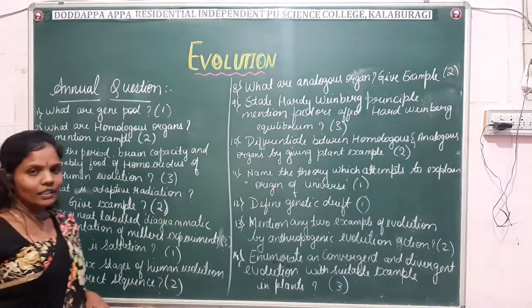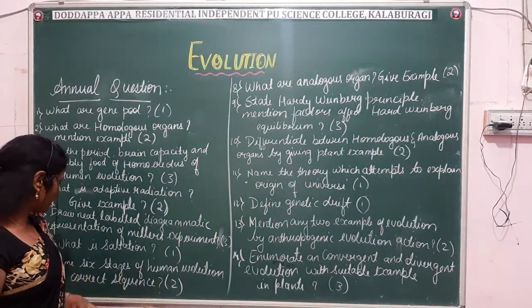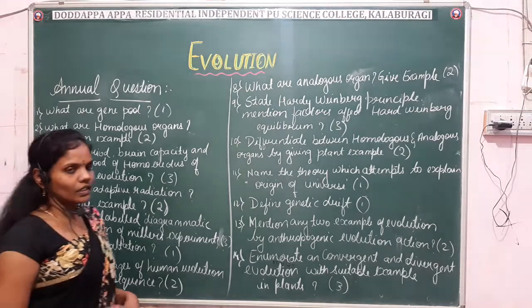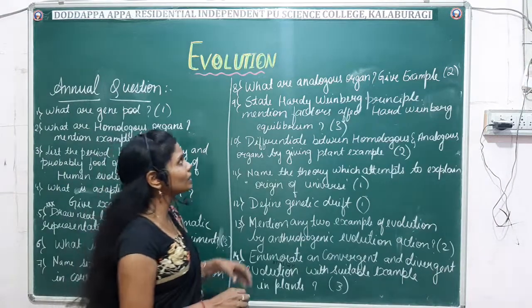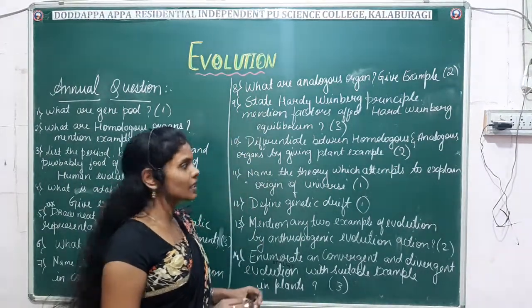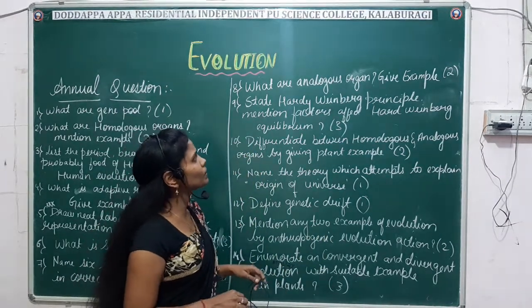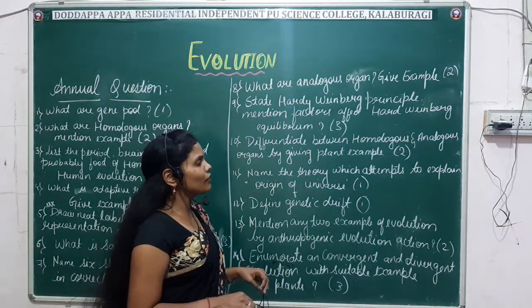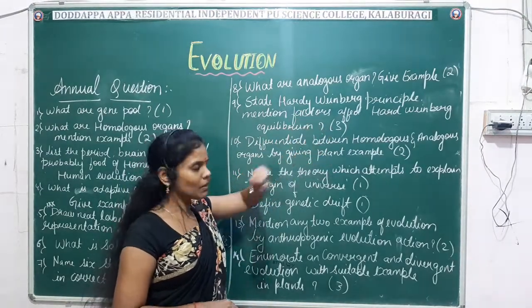Next, what is saltation? It will be asked for 1 mark. Name 6 stages in human evolution in correct sequence, right? For human evolution, the correct sequence you have to mention, it is for 2 marks. Then what is analogous organs? Examples you have to write for 2 marks. Then state Hardy-Weinberg principle, mention the factors affecting the Hardy-Weinberg equilibrium, fine. And this is asked for 3 marks.